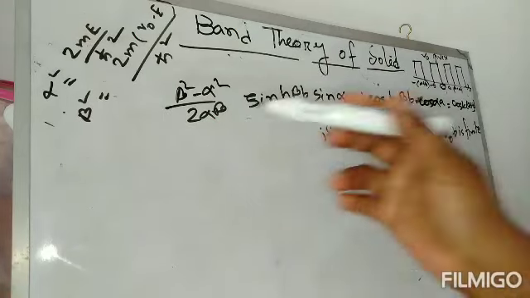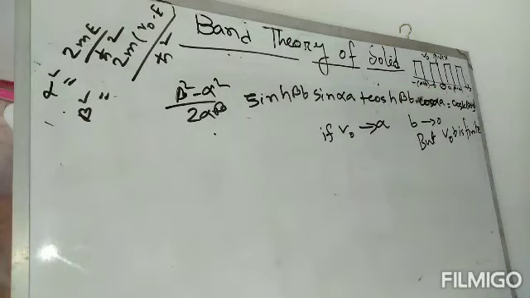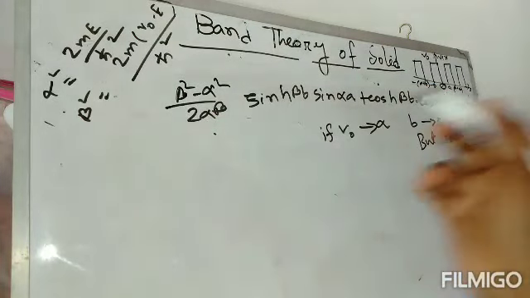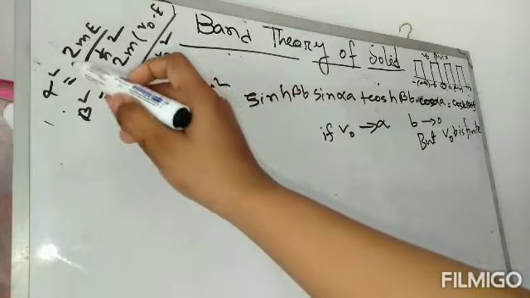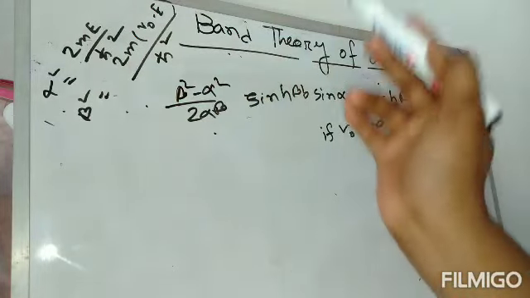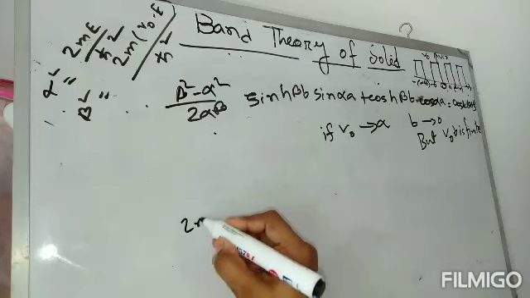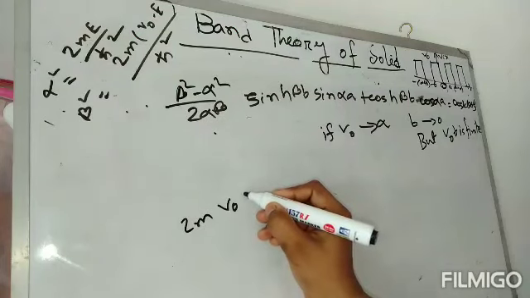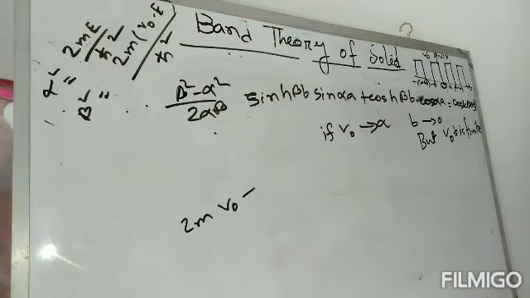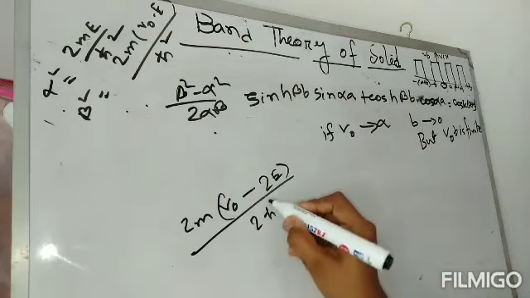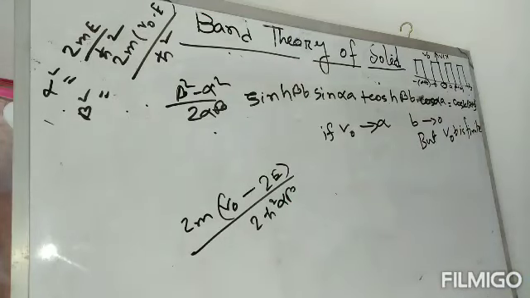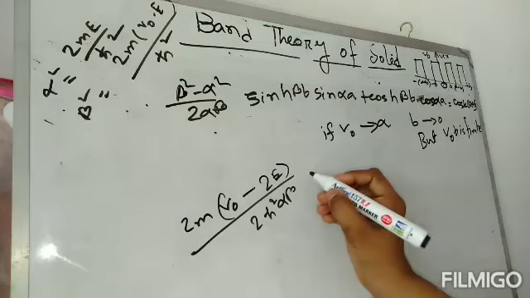So now we put these two values here and we get the equation like this: beta square minus alpha square, that is this value minus this value, gives twice m V naught minus twice E divided by h cut square, alpha b, into